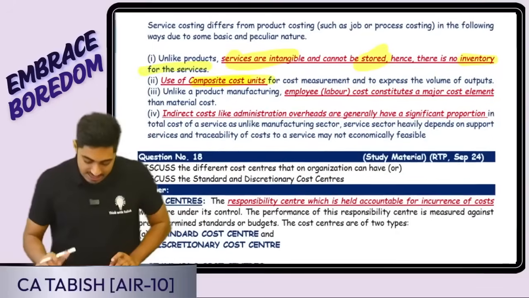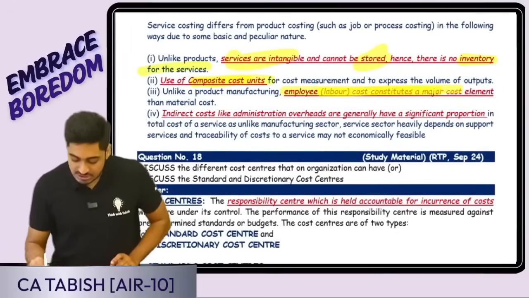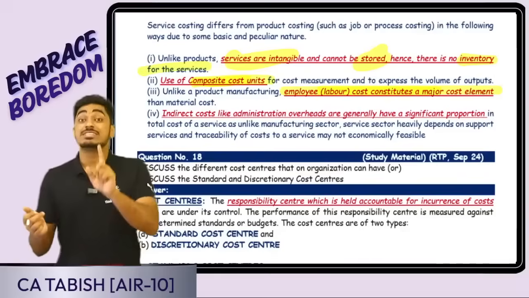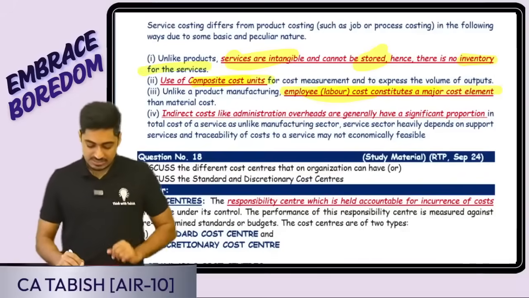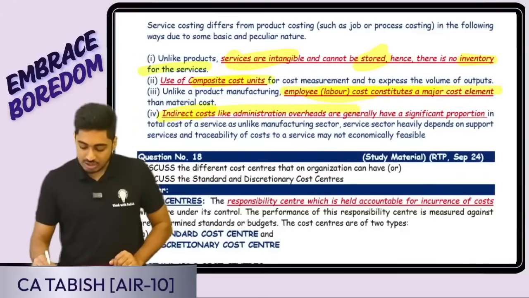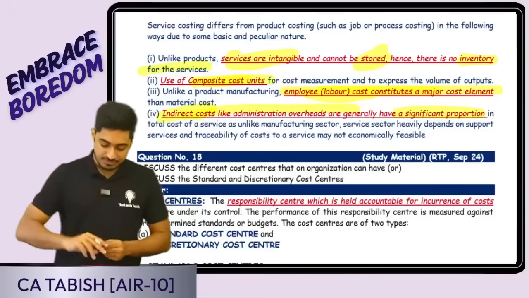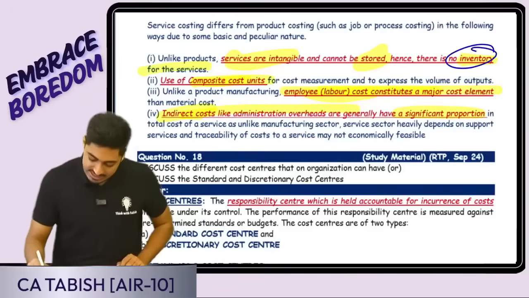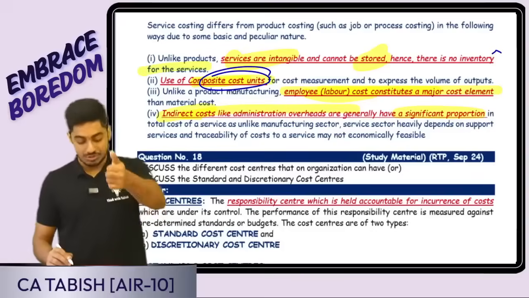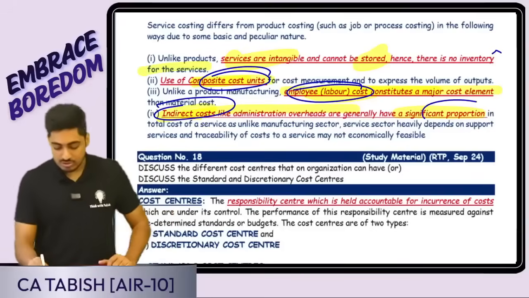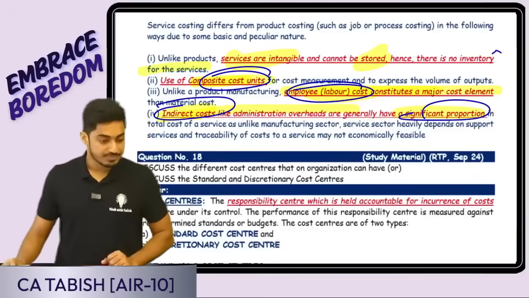Okay, fine. In case of product costing, material will be the main cost. In case of service, now labor is going to be the main cost. Third difference. Fourth difference is indirect cost will be having a significant proportion. So 4 main differences. Firstly, there is no inventory. Second point is composite cost unit I'll be using. Third is employee is going to be the main cost. Indirect cost will also be having a significant proportion.